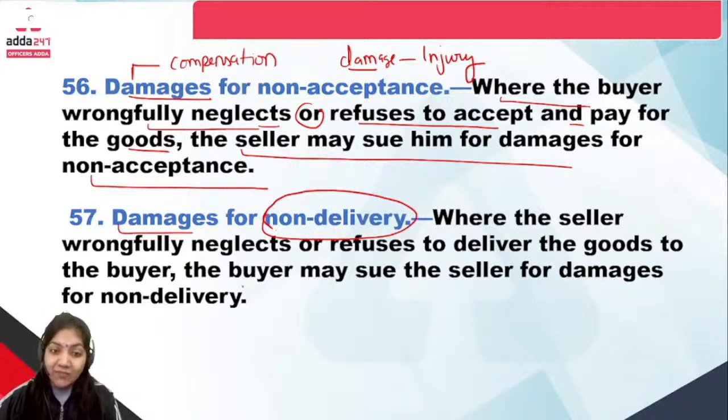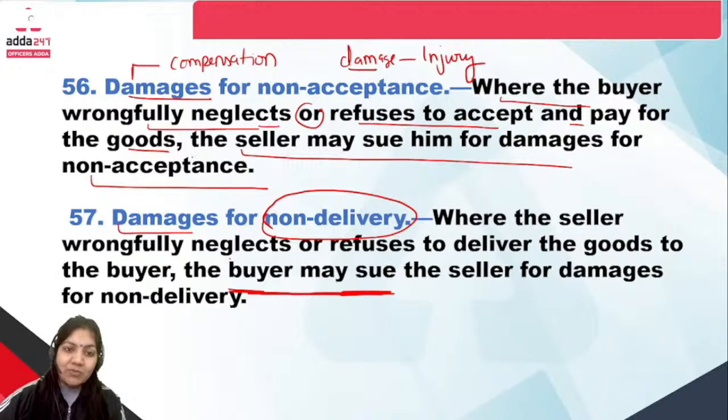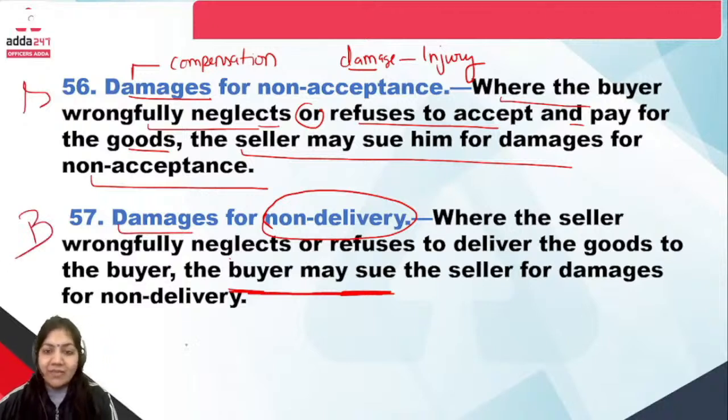This right is in favor of the buyer. See, where the seller wrongfully neglects. So these sections are opposite. In this one, the seller has a right, and in this one, the buyer has a right. When the seller wrongfully neglects, it means the seller has a legal duty to do that thing. So if the seller refuses to deliver the goods, the buyer may sue for damages for the non-delivery. So this is important for the SOGA Act.